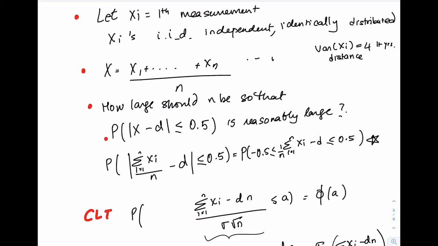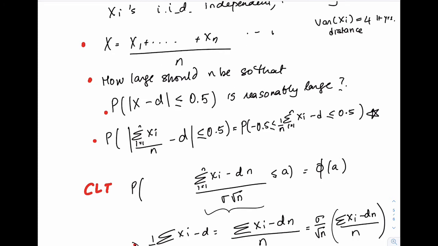Okay, so let's replace x by summation xi over n, and we have this new expression in the probability. Now let's rewrite this absolute value inequality without absolute values. We want that summation xi over n minus d is bigger than or equal to negative 0.5 and less than or equal to 0.5. We want to apply the central limit theorem to this.